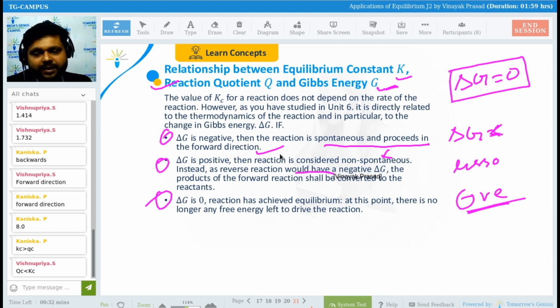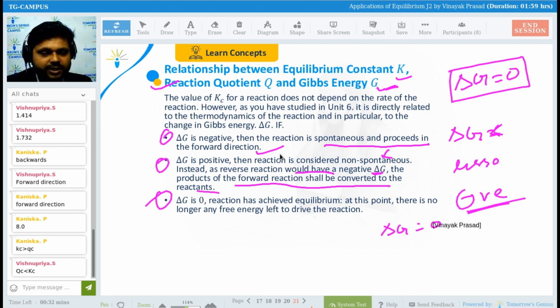Now, if delta G is positive, then the reaction is considered to be non-spontaneous. As the reverse would have a negative delta G, the forward reaction shall be converted into the reactants. And if delta G equals 0, you cannot find the reaction shifting in either the backward or forward direction. The reaction has achieved equilibrium.